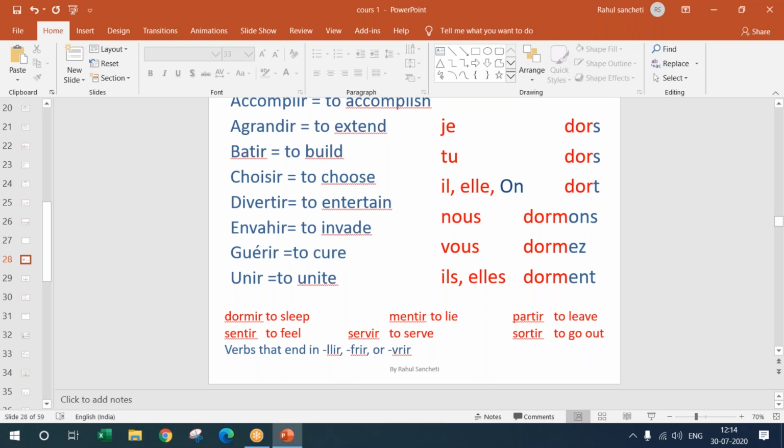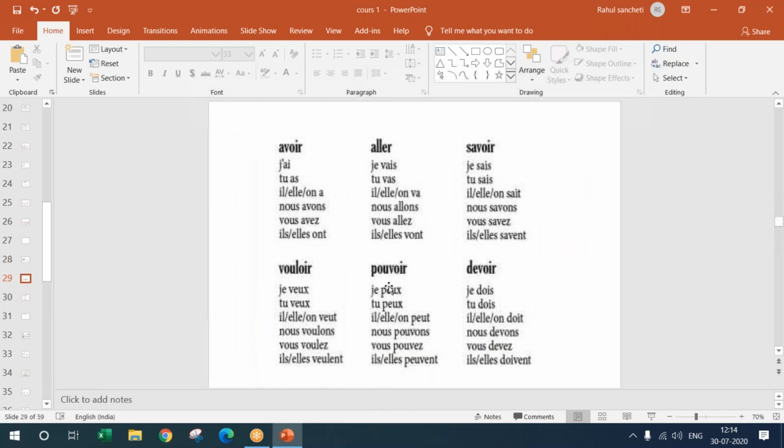So the next here is the list of verbs which are very famous or very common, that you literally use every day. Rahul, what will be that sentence? No, one should sleep on bed. Yeah, sorry, I missed it. On dort sur le lit. That's the sentence I had sent. I didn't send it to you.